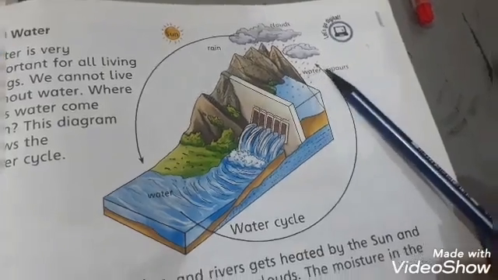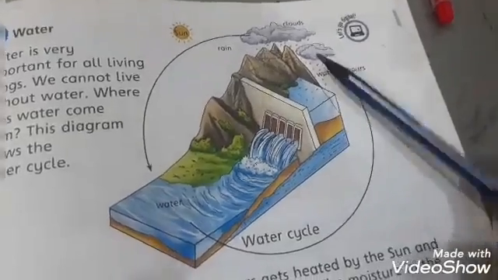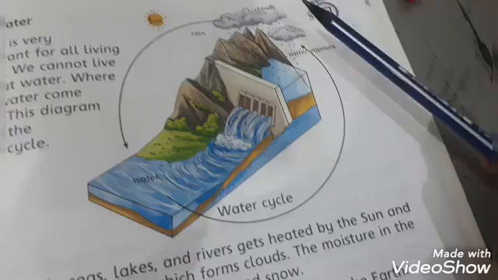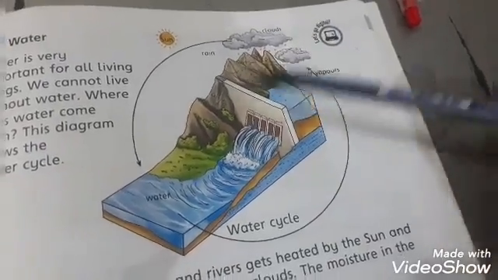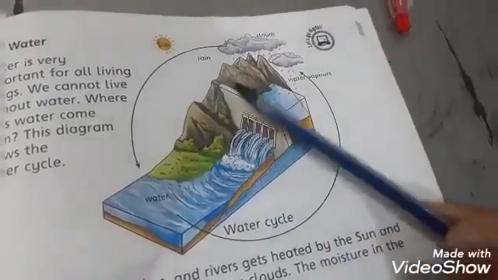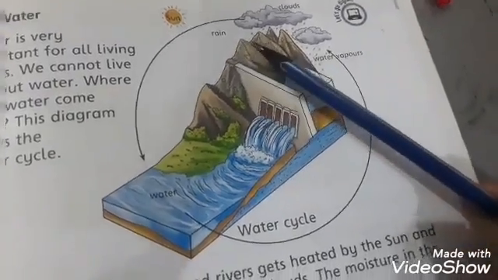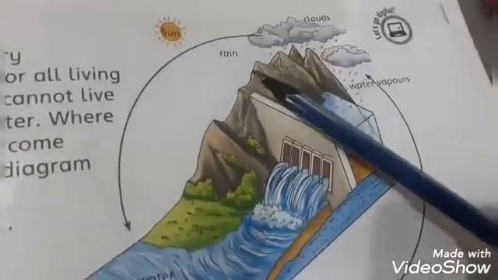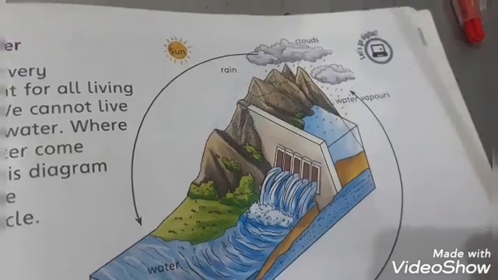You can see here the water vapors, and these water vapors form the clouds. The moisture in the clouds fall back on the earth as rain and snow. You can see here the snow. This is the water cycle.